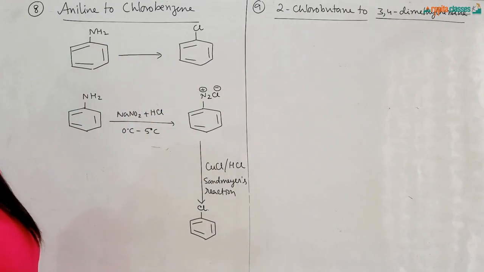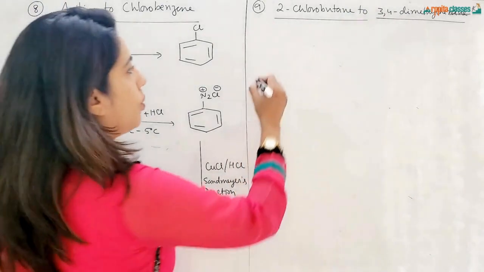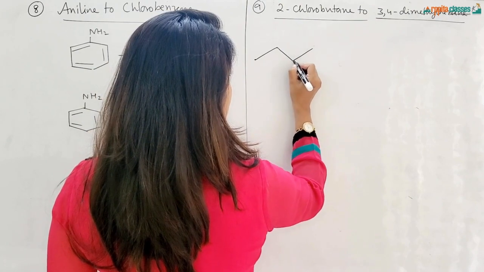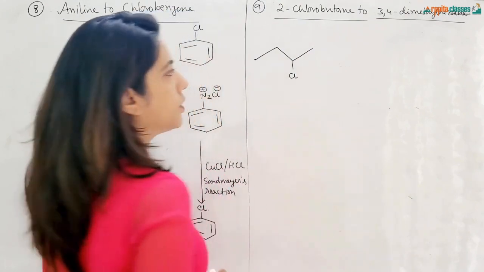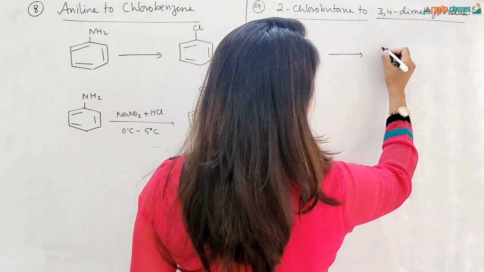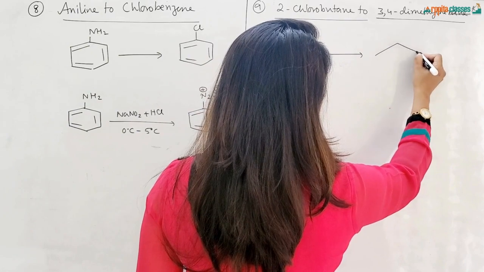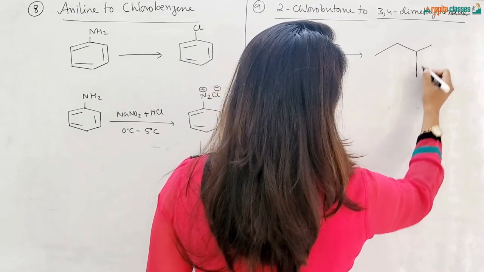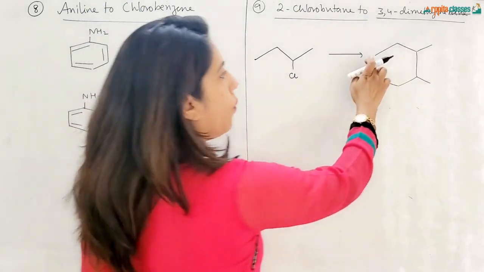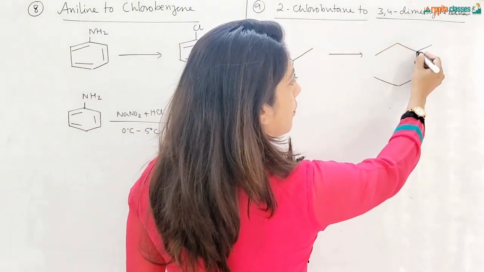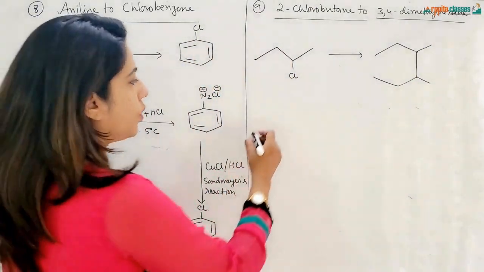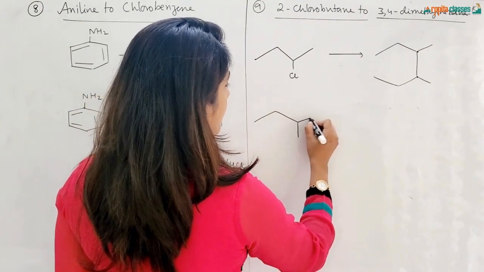Next is 2-chlorobutane. 2-chlorobutane is CH3, CHCl, CH2, CH3. So this is your 2-chlorobutane, and we need to convert this into 3,4-dimethyl hexane. So this is your 3,4-dimethyl hexane. 1, 2, 3, 4. At the third and fourth positions we have a methyl group, and then 5 and 6 of hexane. So first I am taking 2-chlorobutane.